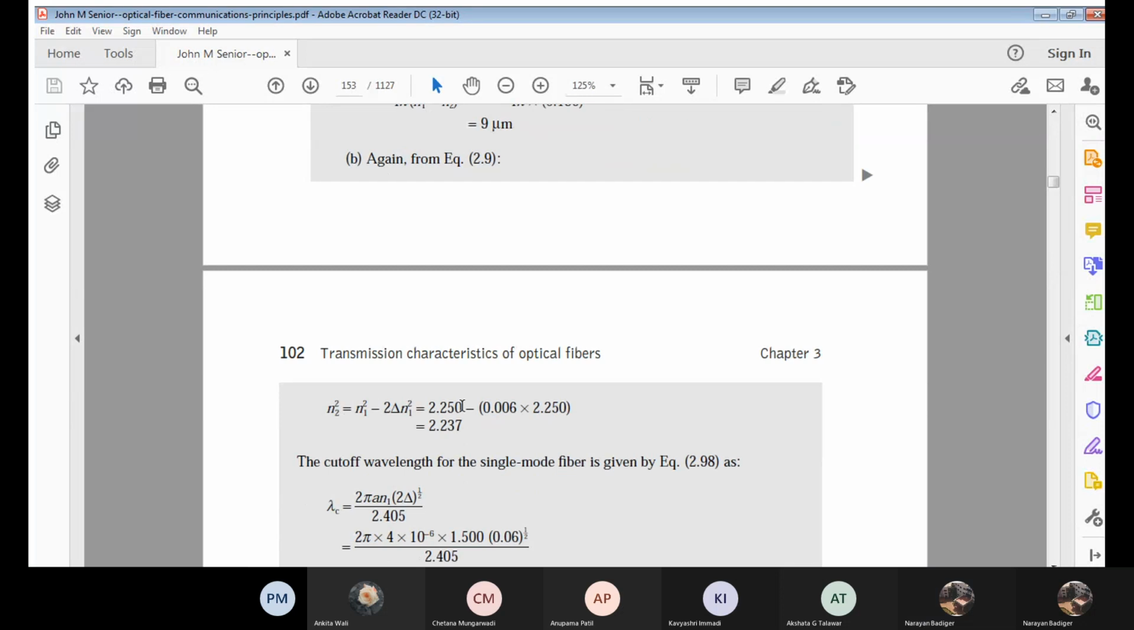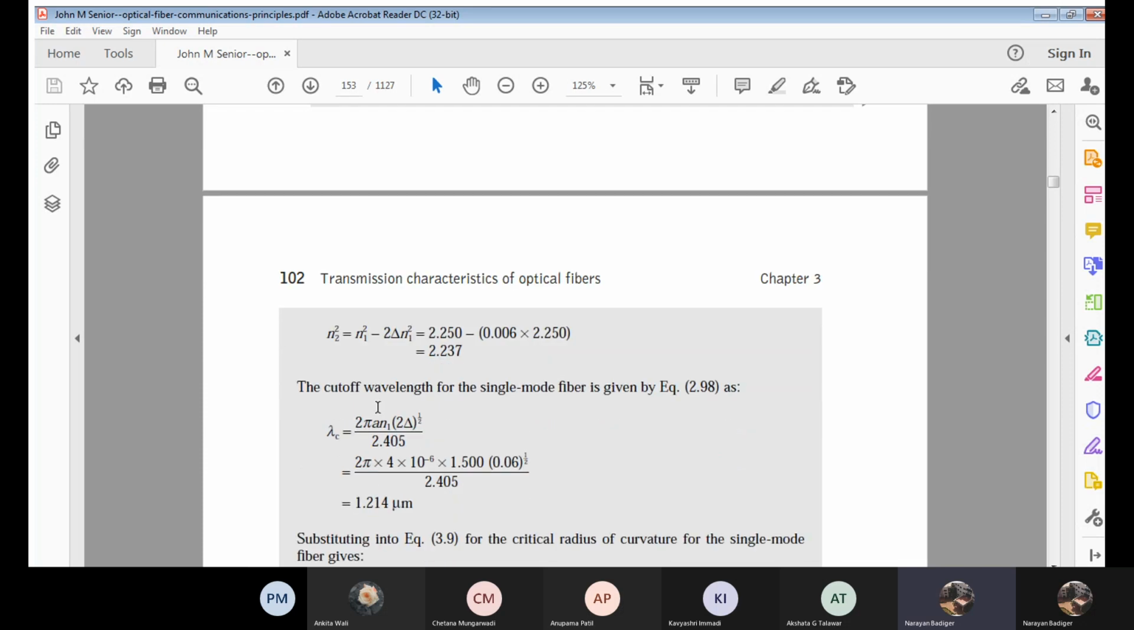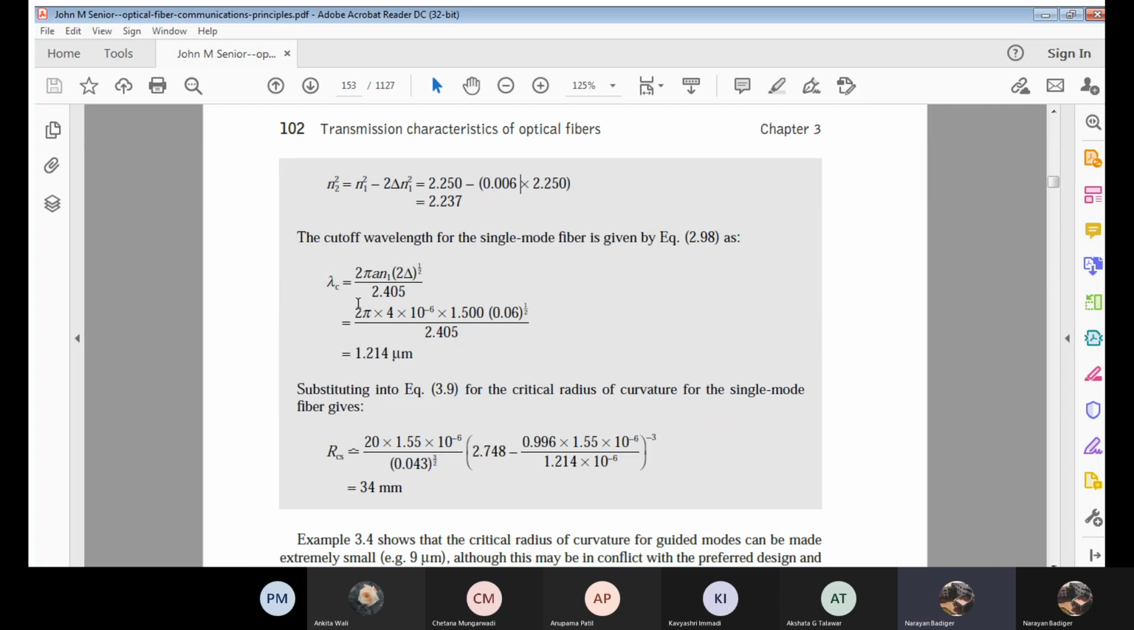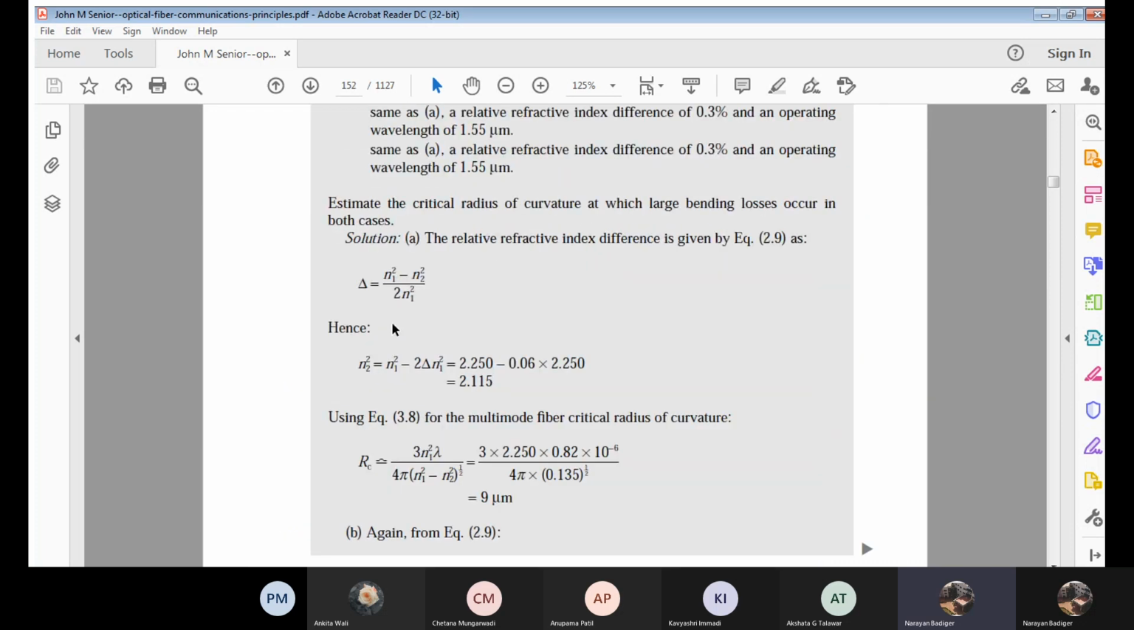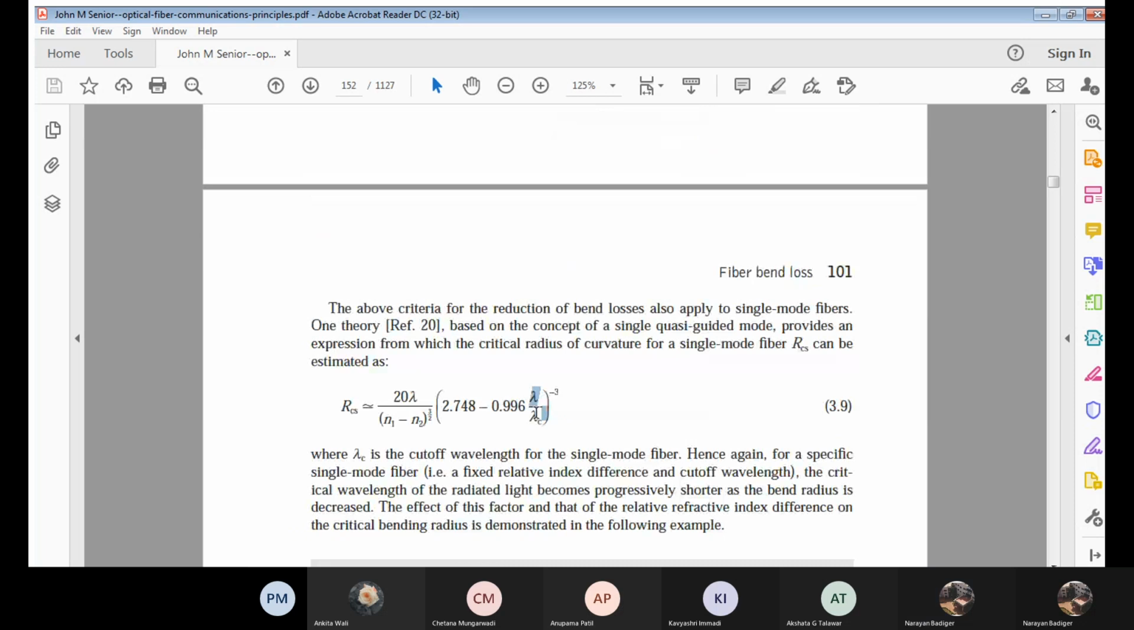Now, similarly, see here, 0.003 multiplied by 2, so it will be 0.006. Simplify. I'm going to get N2 as 2.23. Now use this to calculate lambda C. Why do I have to calculate lambda C? See, as per the formula, I need that. Now, lambda is given, N2 calculated, N1 is given, but lambda C is unknown. So I have to calculate that cutoff wavelength.